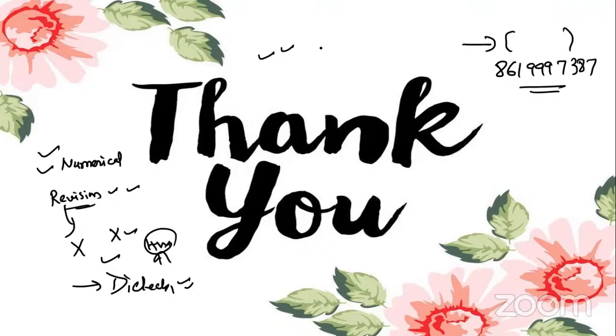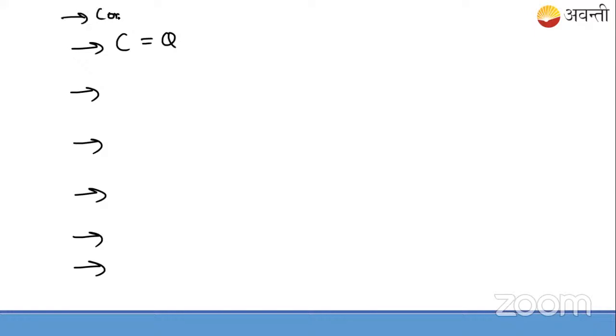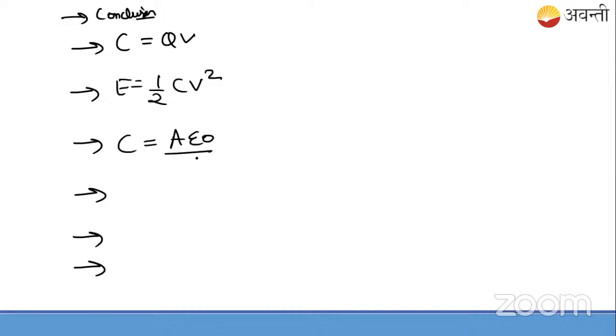Yeah, so students, remember the topics from which we have completed today's numericals. Today's session numericals start with the formula C equals Q by V, and energy is half CV square. And for a parallel plate capacitor, capacitance is given as A epsilon naught by d. Okay, these are the different formulas.